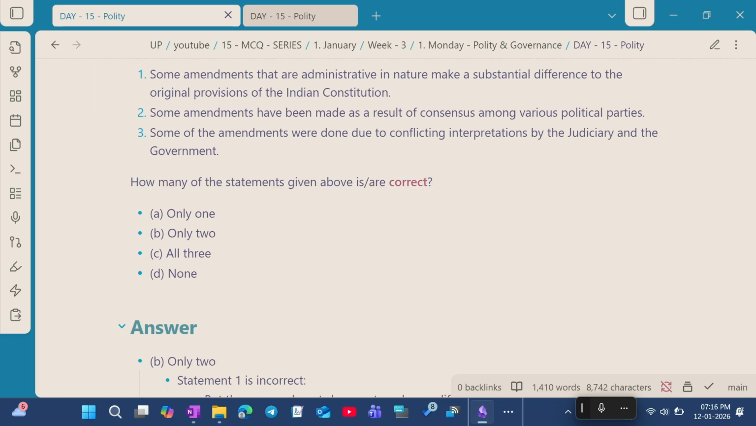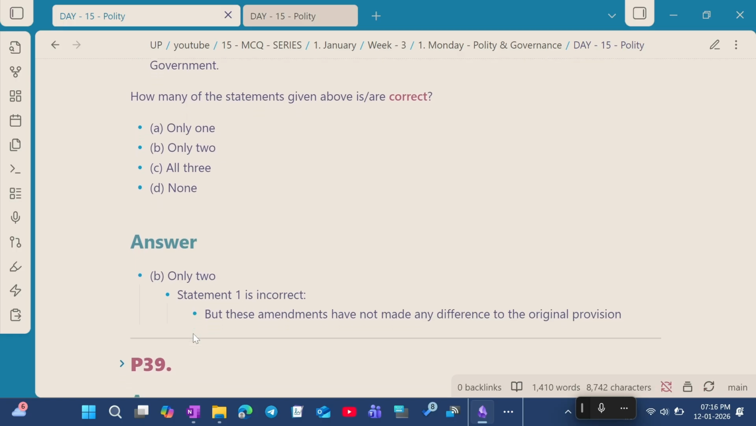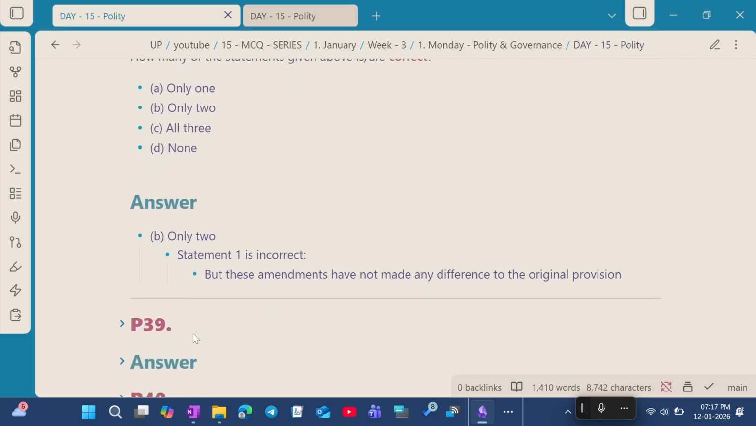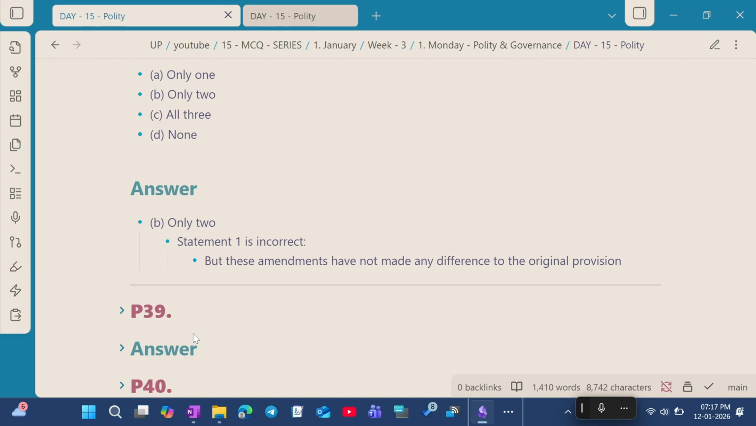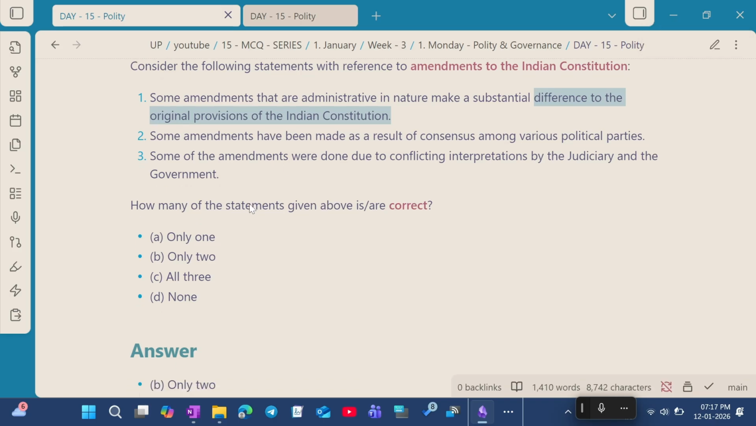So, the correct answer for this question is option B, only 2. Statement 1 is incorrect, because these amendments do not make any difference to the original provisions, but they said that they make a difference to the original provisions.